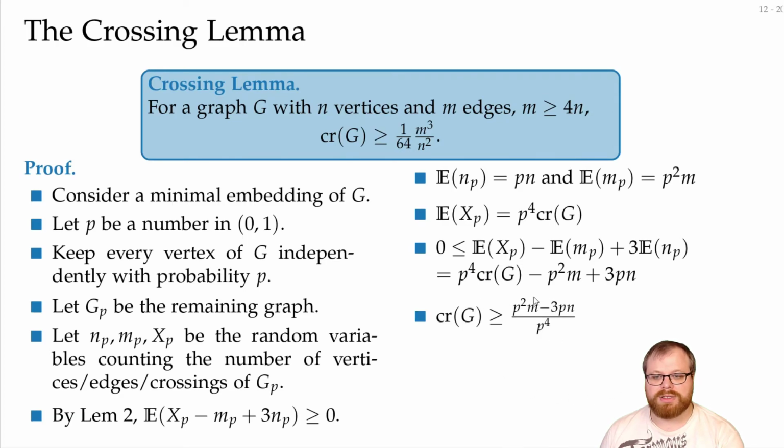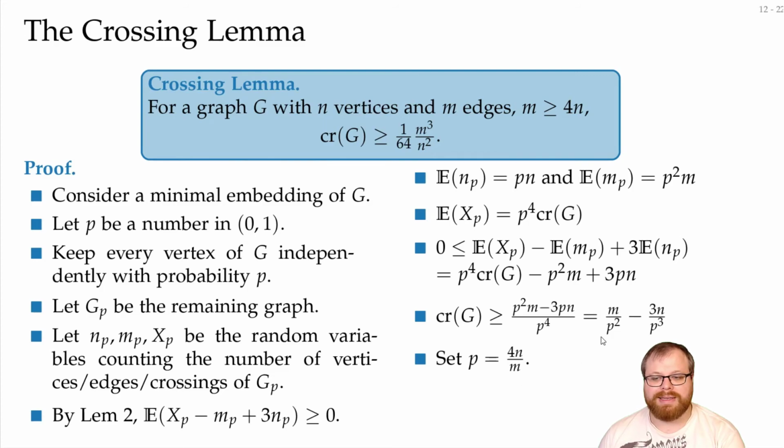We will split this term into the first and the second part. The first here is m divided by p squared. The second is 3n divided by p to the 3. So this gives us a lower bound on the number of crossings we have, depending on the probability that we choose. And now we will just choose the probability as 4n divided by m.